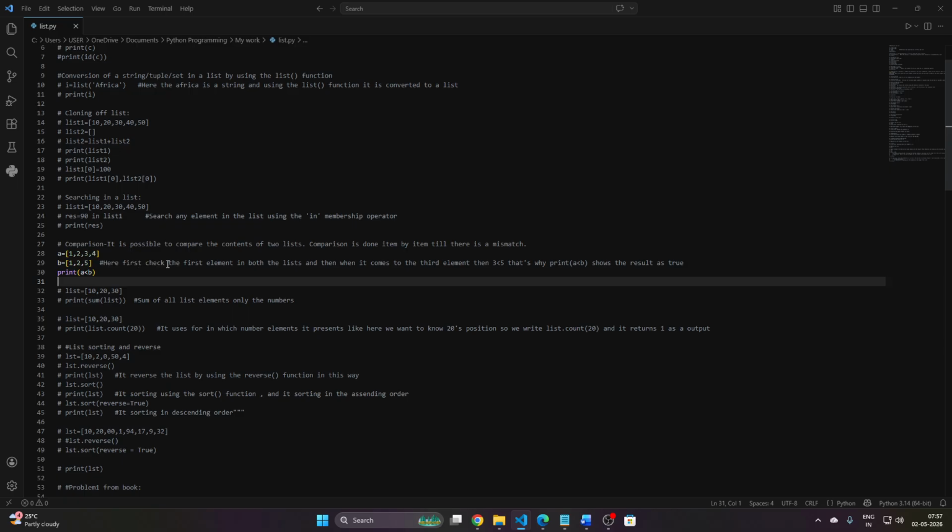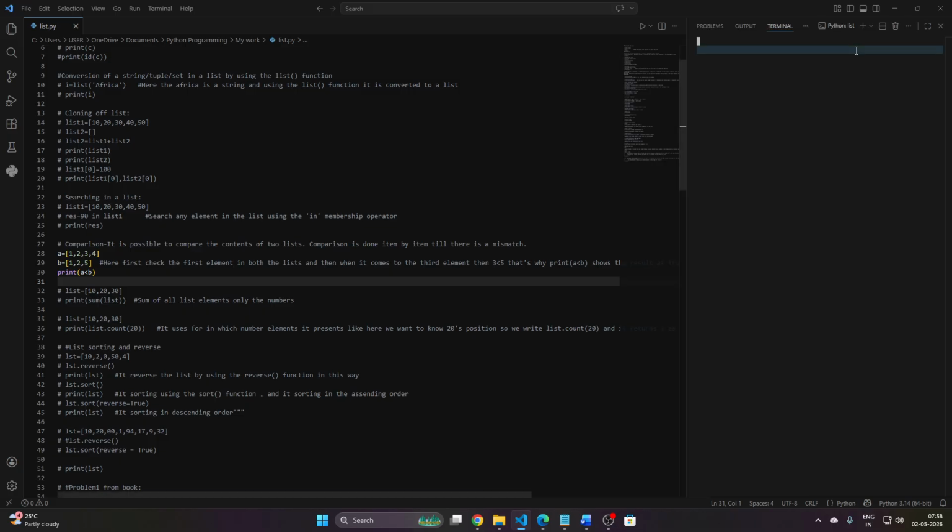Yes, it is. So here it first checks the first element in both lists, and then when it comes to the third element, 3 is less than 5. That's why print A less than B shows the result as true.